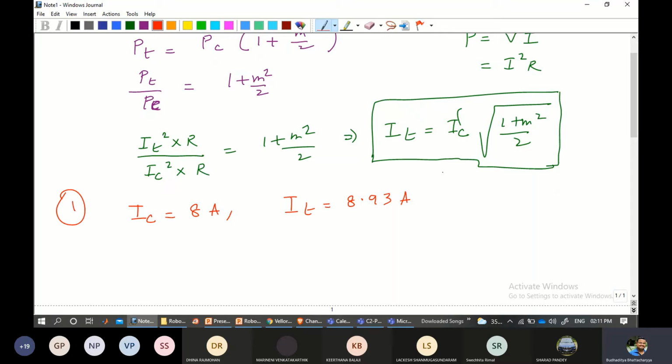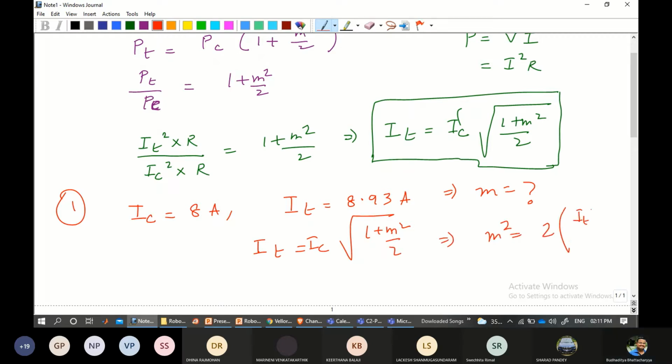So let's take the first one. Given this, find m. Simple as that. You can directly substitute over here. IT equals IC square root of (1 plus m square by 2). This will give us m square equals 2 into (IT square by IC square minus 1). Just take the square over there. Hopefully these calculations are trivial, so you can manage, and this will give you an answer of 0.701.